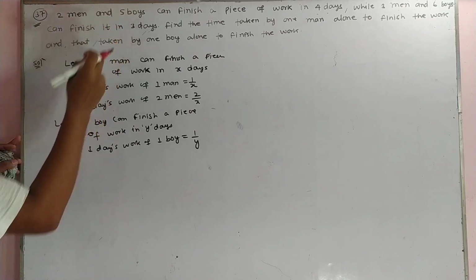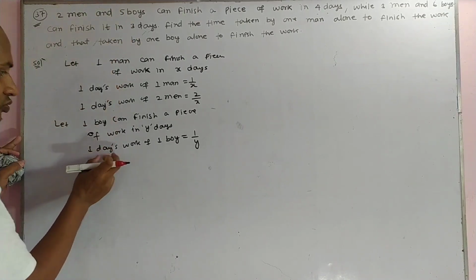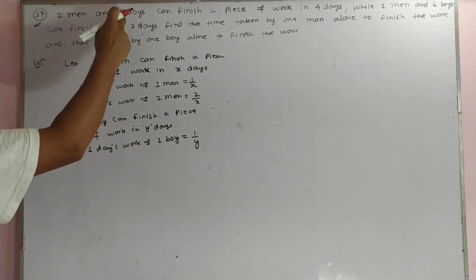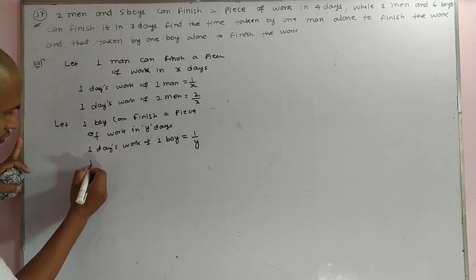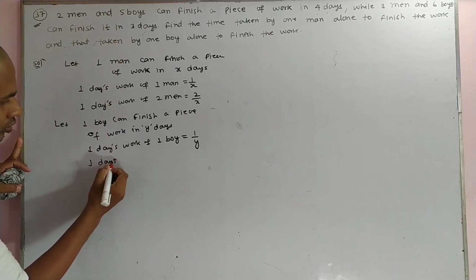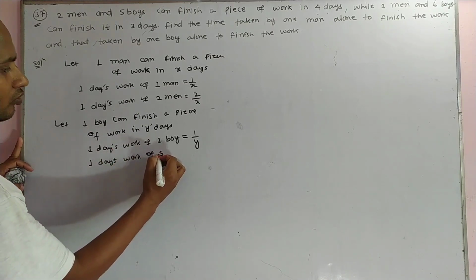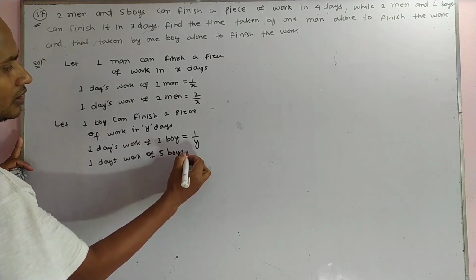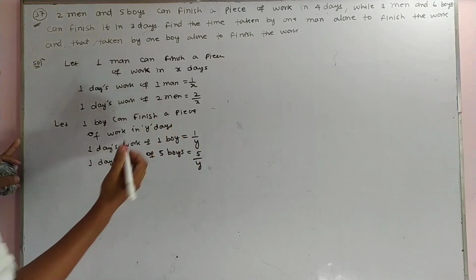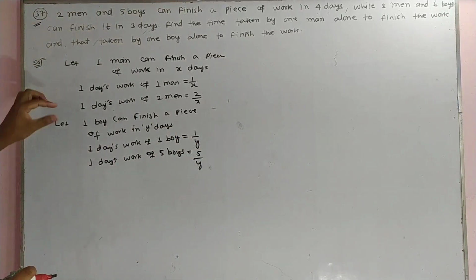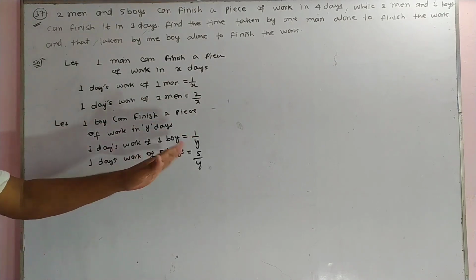Here there are given 5 boys. We know 1 day's work of 1 boy, and we have to find out for 5 boys. 1 day's work of 5 boys is equal to 5 upon Y. Okay, we know that 1 day's work of 2 men is 2 upon X, and 1 day's work of 5 boys is 5 upon Y.